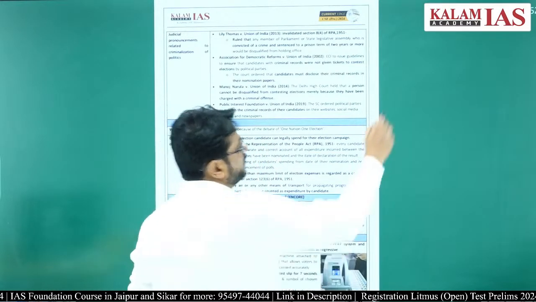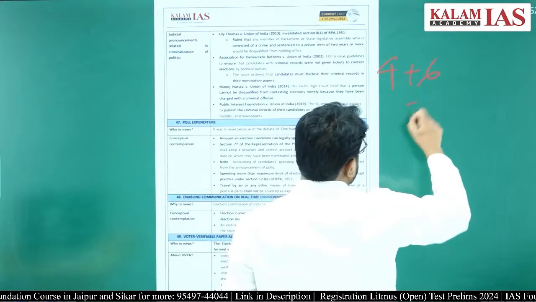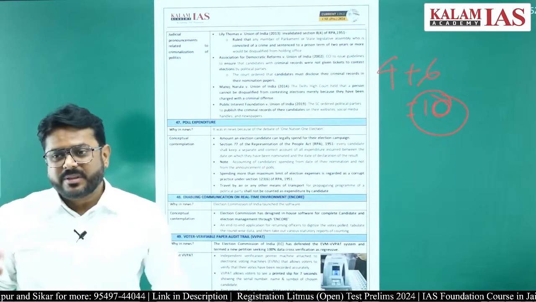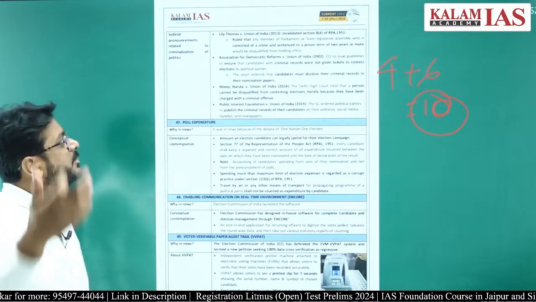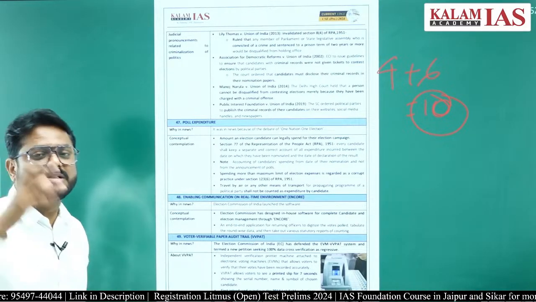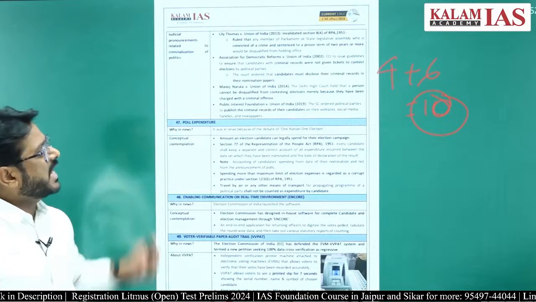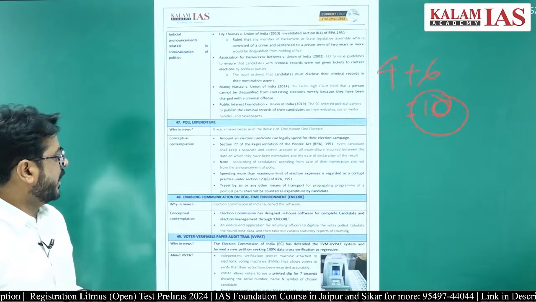So if the person goes to prison for 4 years, plus 6 years, for 10 years that person will be disqualified, right. And there will be immediate disqualification once the person gets convicted for 2 years or more, and this has been said in the Lily Thomas case.